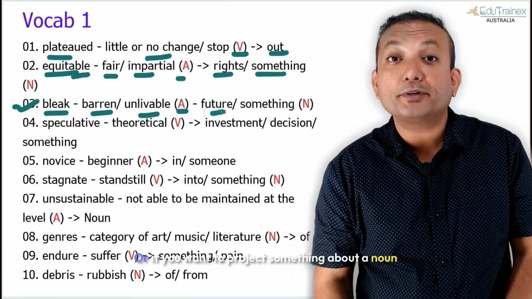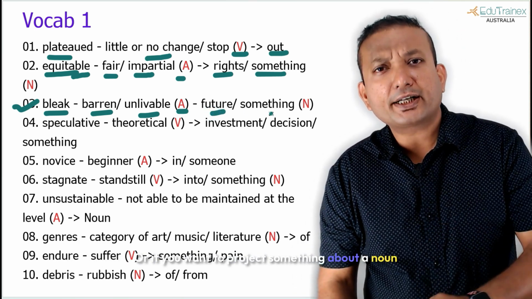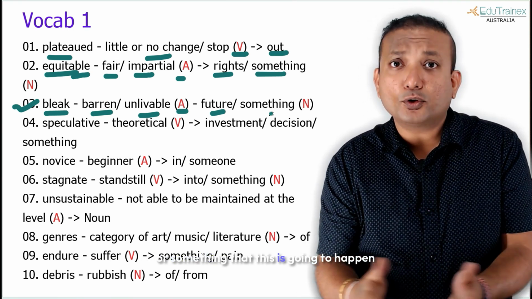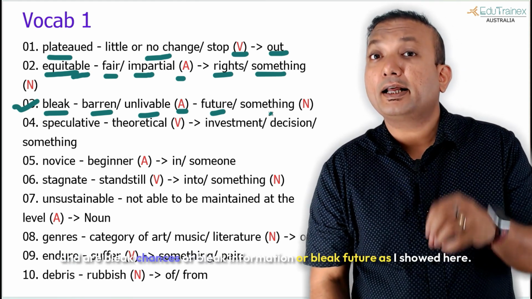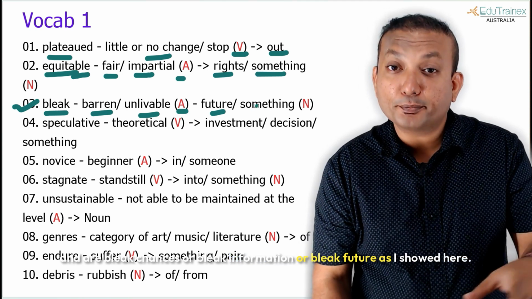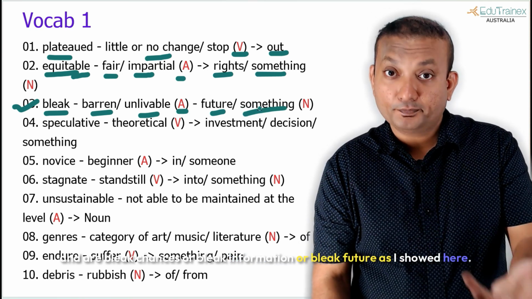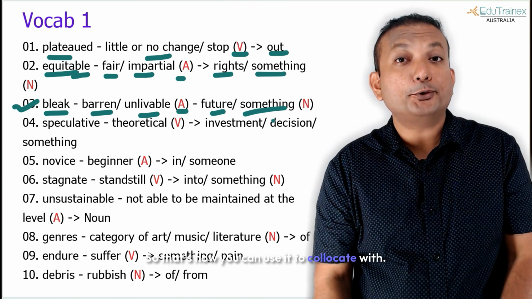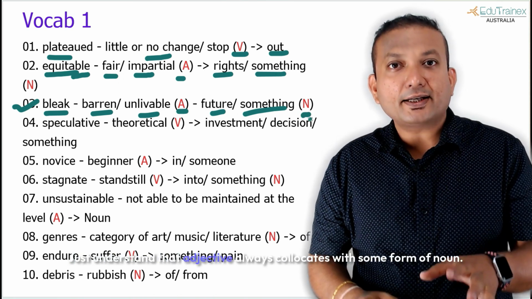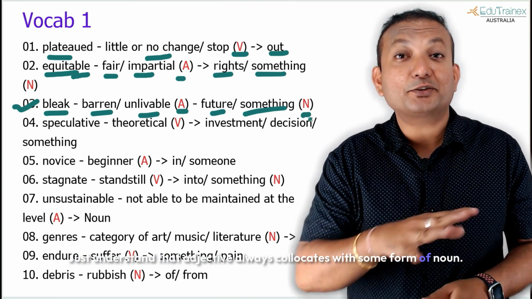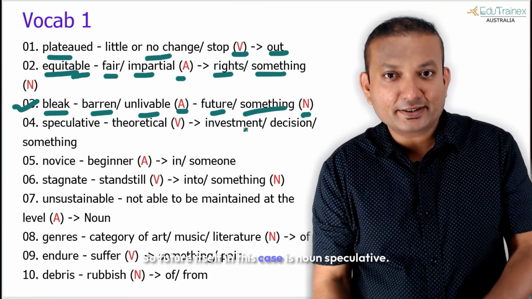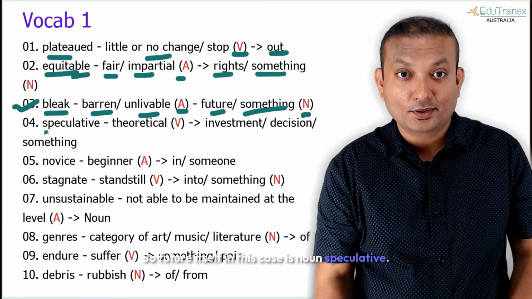So it can collocate with future, or if you want to project something about a noun, that this is going to happen. There are bleak chances, or bleak information, or bleak future, as I showed here. So that's how you can use it to collocate with. Just understand that an adjective always collocates with some form of noun. So future itself in this case is a noun.